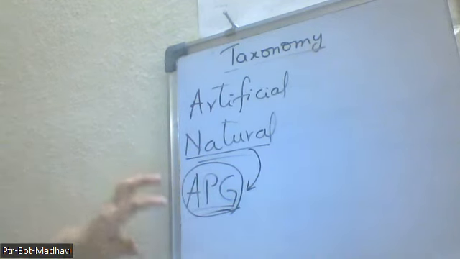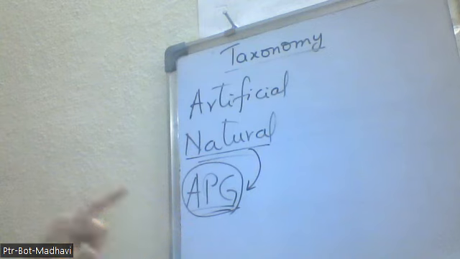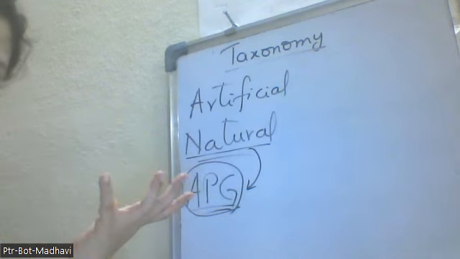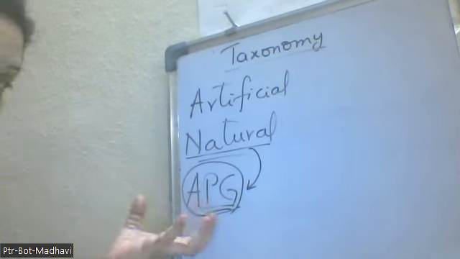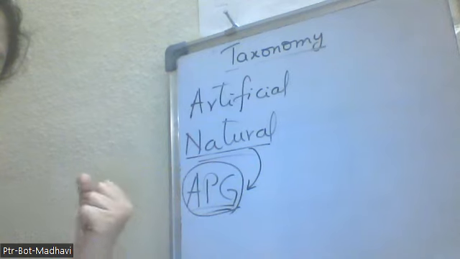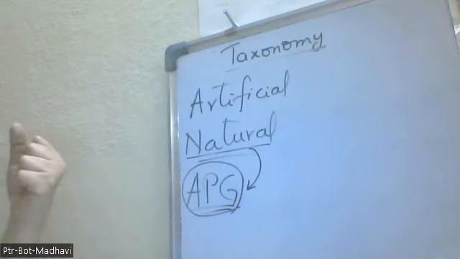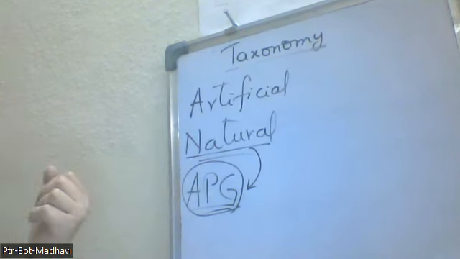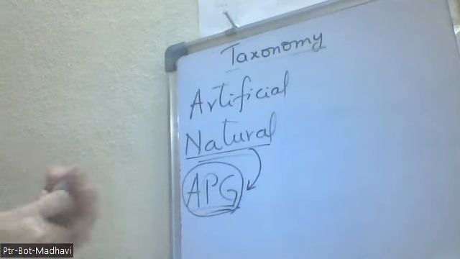So here Engler and Prantl will come, and Hutchinson also comes. What he has taken, he has taken only the flowering families into his classification. So he has written the book named Families of Flowering Plants, that was written by Hutchinson.